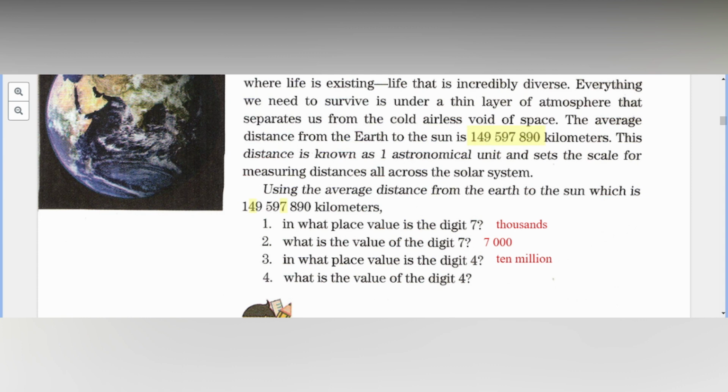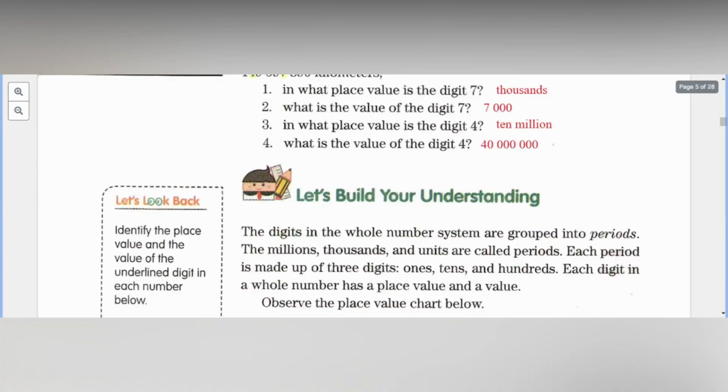Okay, very good. It is 40 million. Very good. So these are the place value and values of this astronomical unit.